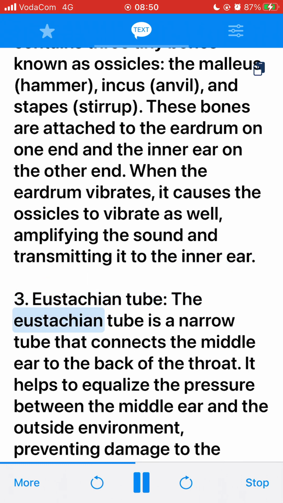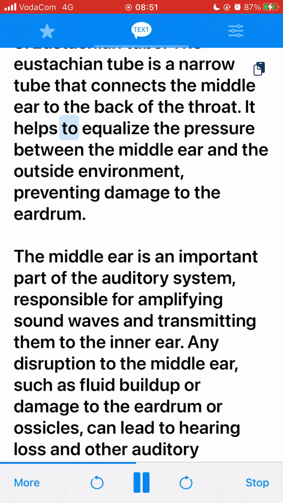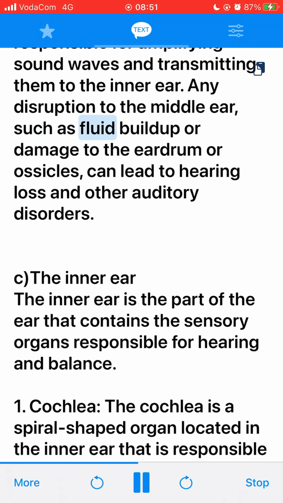3. Eustachian tube. The eustachian tube is a narrow tube that connects the middle ear to the back of the throat. It helps to equalize the pressure between the middle ear and the outside environment, preventing damage to the eardrum. The middle ear is an important part of the auditory system, responsible for amplifying sound waves and transmitting them to the inner ear. Any disruption to the middle ear, such as fluid buildup or damage to the eardrum or ossicles, can lead to hearing loss and other auditory disorders.